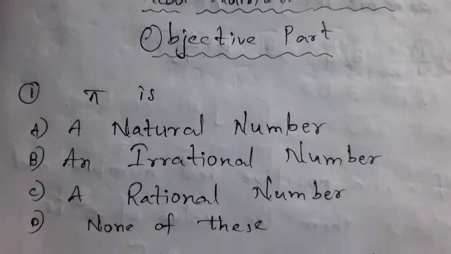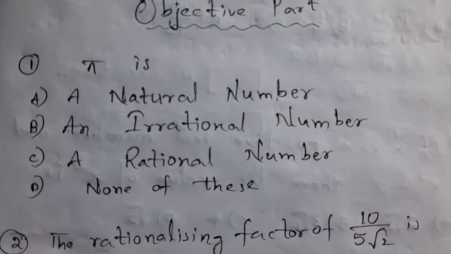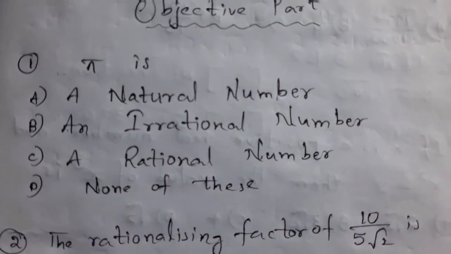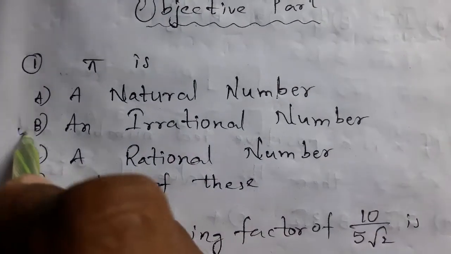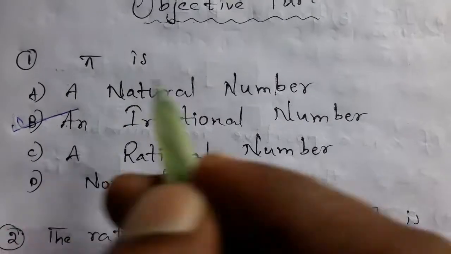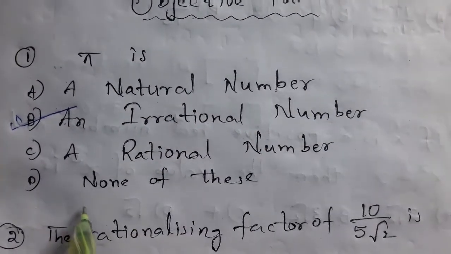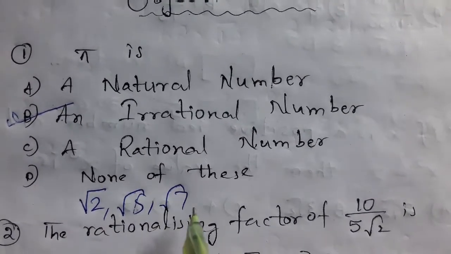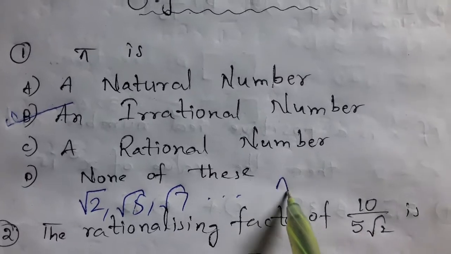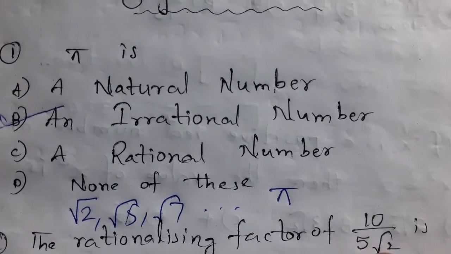First question: Pi is a natural number, an irrational number, or a rational number? None of these. Pi is an irrational number. Examples of irrational numbers are root 2, root 5, root 7, and so on. Pi is also an irrational number. Move to next question.